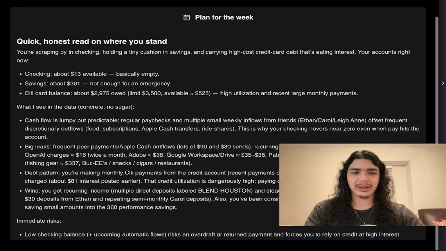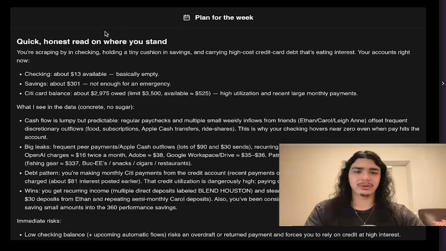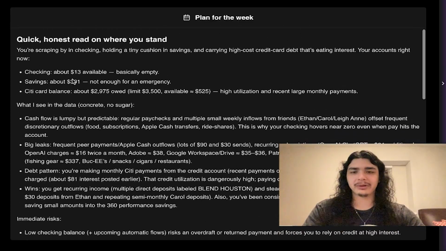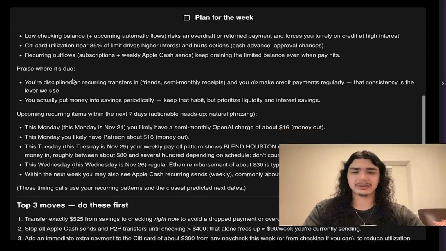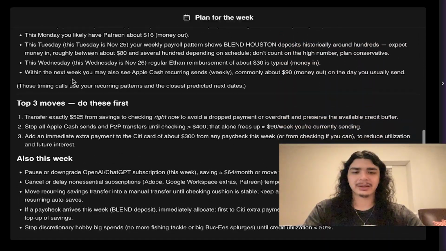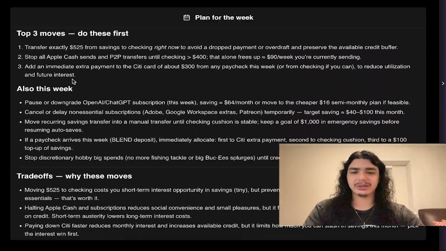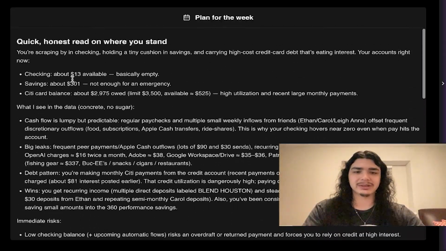Down here, we have a plan for the week. Using our labeling engine, which does a lot of stuff around categorizing transactions, we're able to create some plan for this person for the week to try and stick to, that should help them make better financial decisions this week. And this gets updated every Sunday.